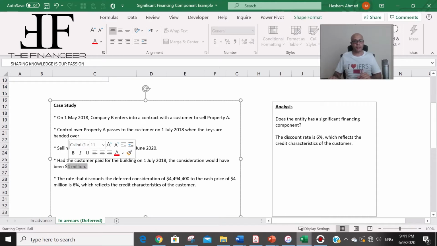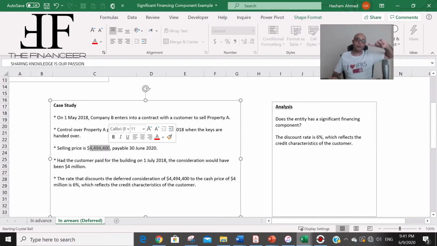The rate, the discount of the deferred consideration. So this 4,494,000 is called deferred consideration because the customer is going to pay after 2 years. The rate, the discount, from the deferred consideration 4,494,000 to the cash price, which is 4 million, is 6%. So 6%, this is the discount rate that the company is going to use, and this is also called the implicit rate in the contract.